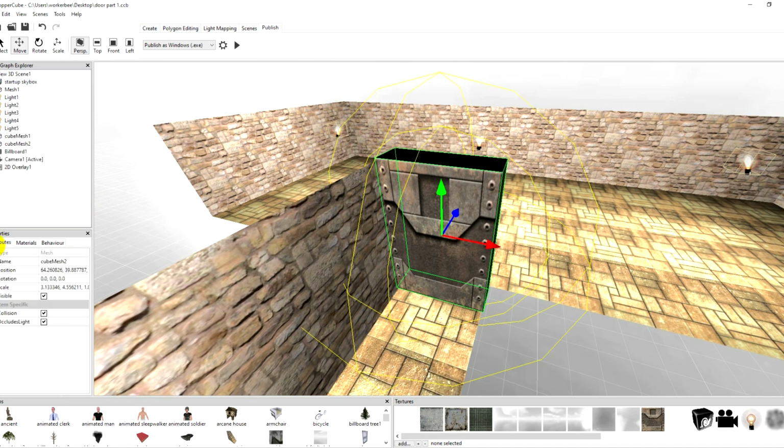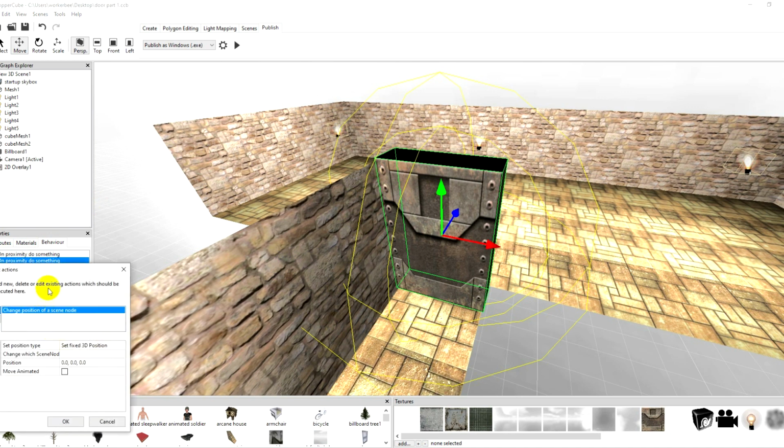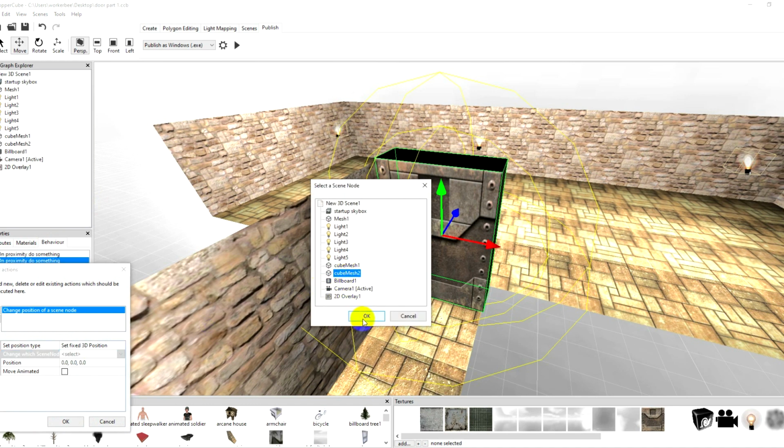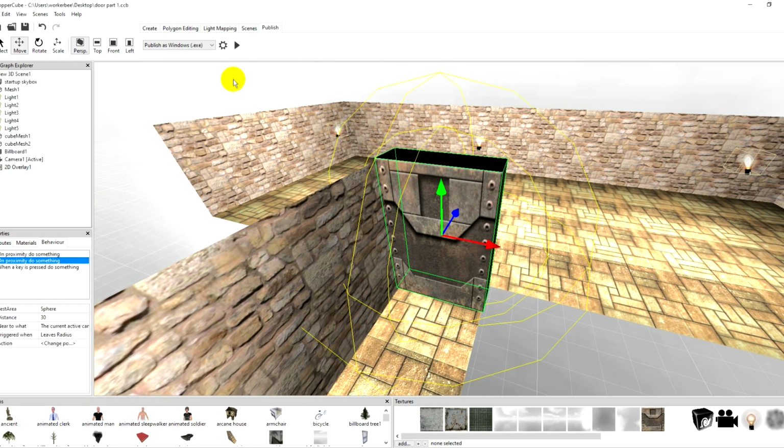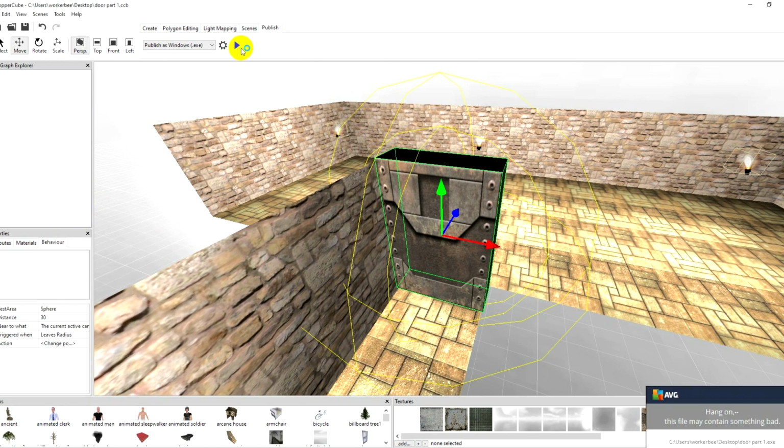Now we need to copy its location that's in non-movement. Use radius. Boom. Okay, so that should be roughly what we need.